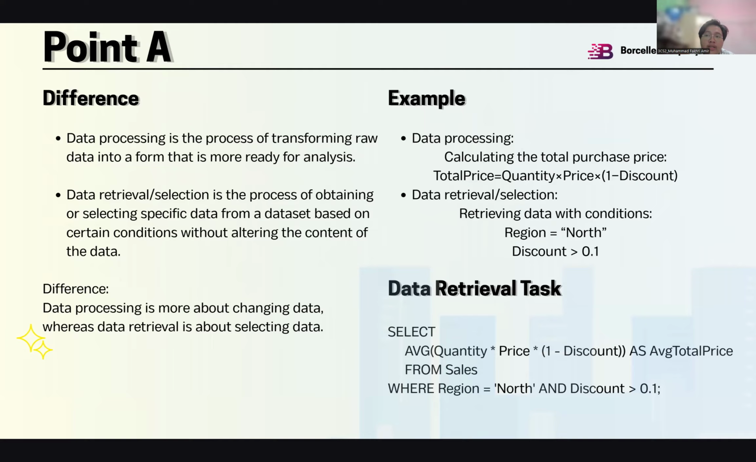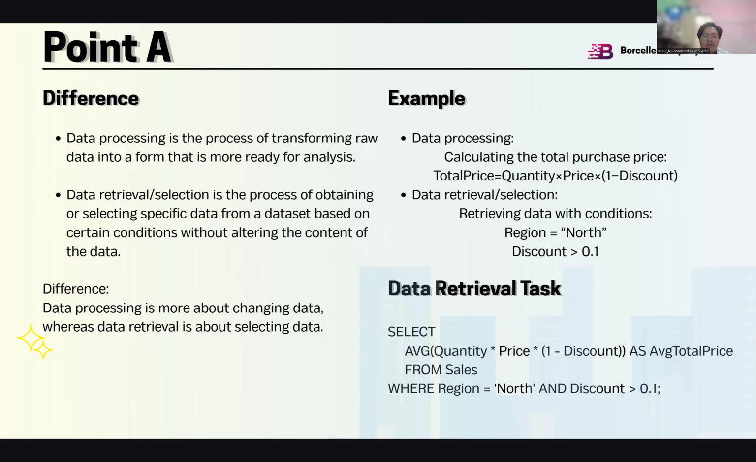Data retrieval is the process of obtaining or selecting specific data from a dataset based on certain conditions without altering the content of the data. An example of data retrieval is retrieving data with conditions like region equals North and discount more than 0.1. So the difference is that data processing is about changing data, whereas data retrieval is about selecting data.